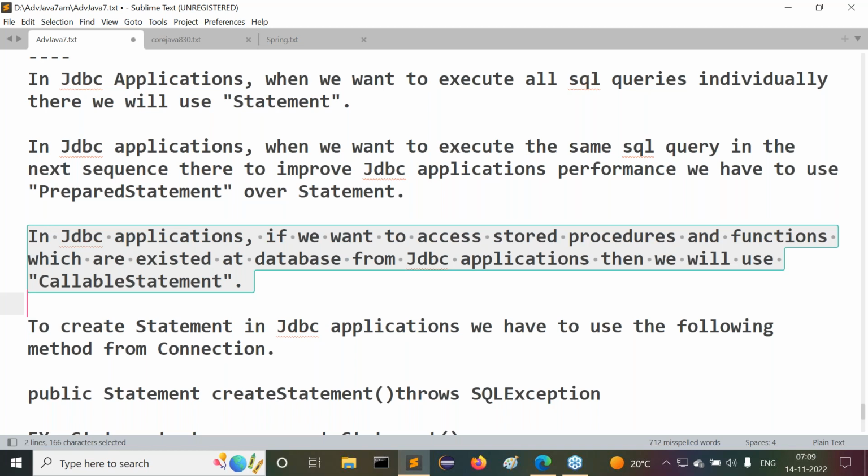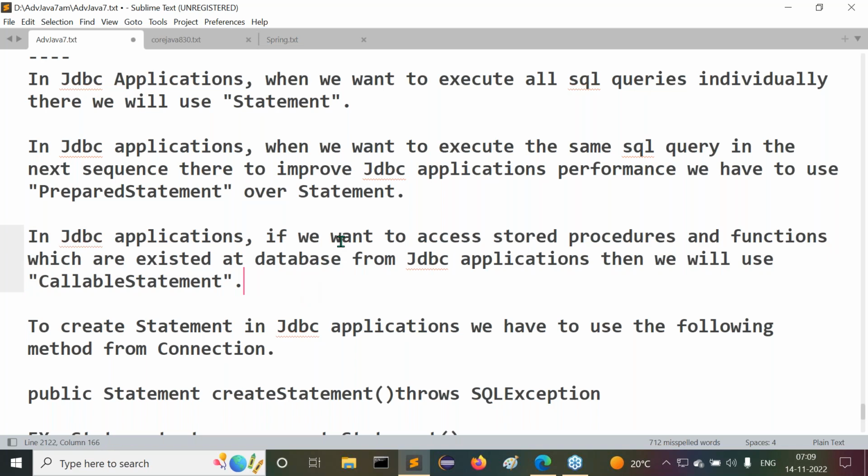That statement is CallableStatement. CallableStatement is mainly used to access stored procedures and functions available at the database from a Java application. In general, stored procedures and functions exist at the database side only. For this reason, we go for CallableStatement as the alternative.